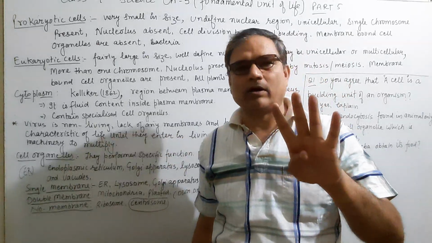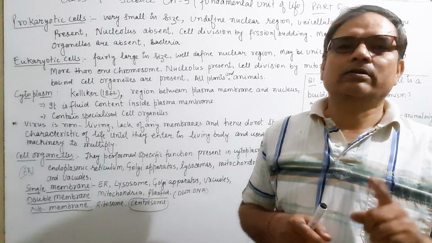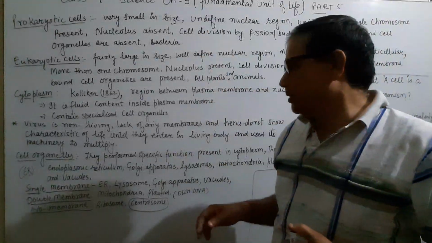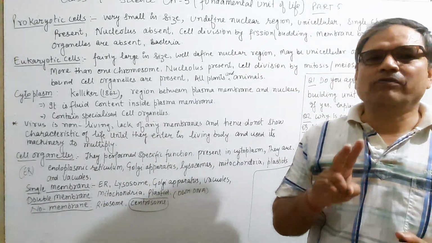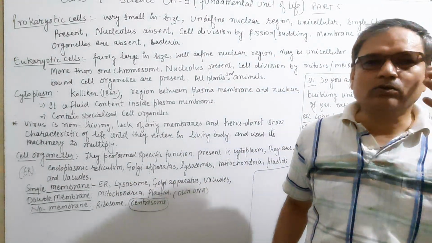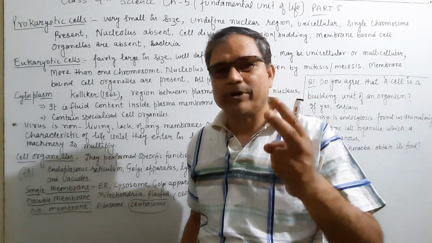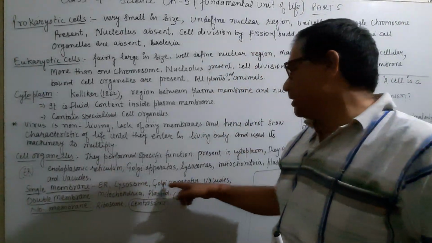These four cell organelles have only one membrane. If the question asks you to give an example or name a cell organelle which has only one membrane, you have to write any one. If it asks for two, you have to write any two examples.